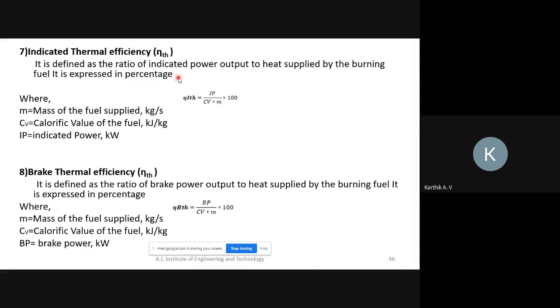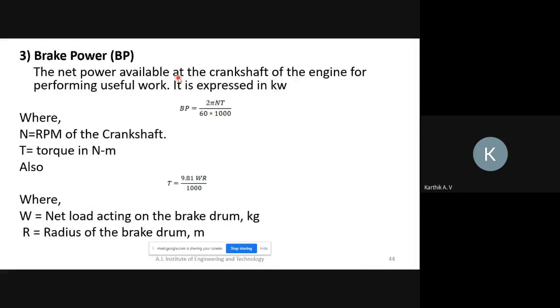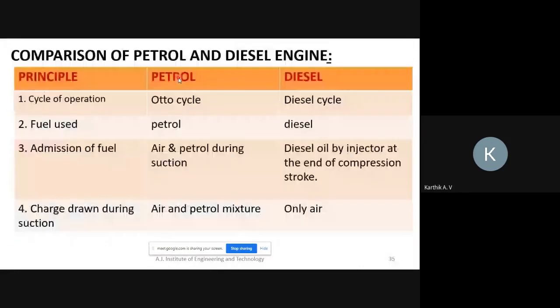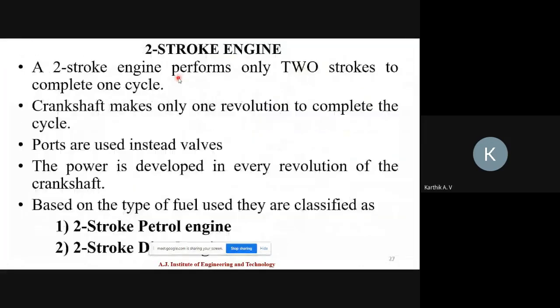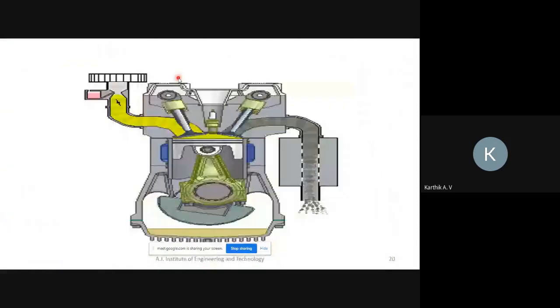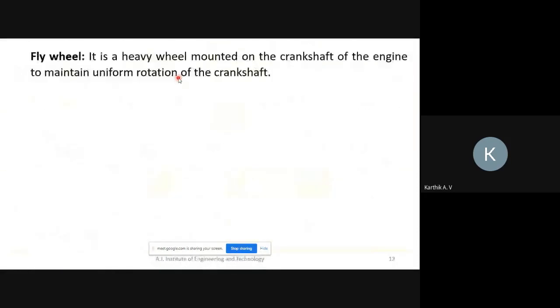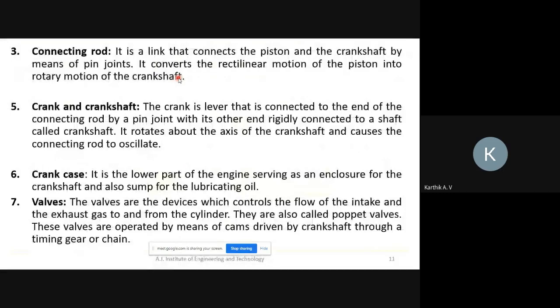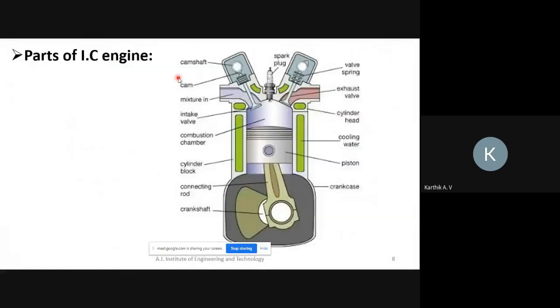Any doubt? Okay, so this completes your IC engine portion. The remaining problems I will cover at the end. First I will finish the refrigeration portion.